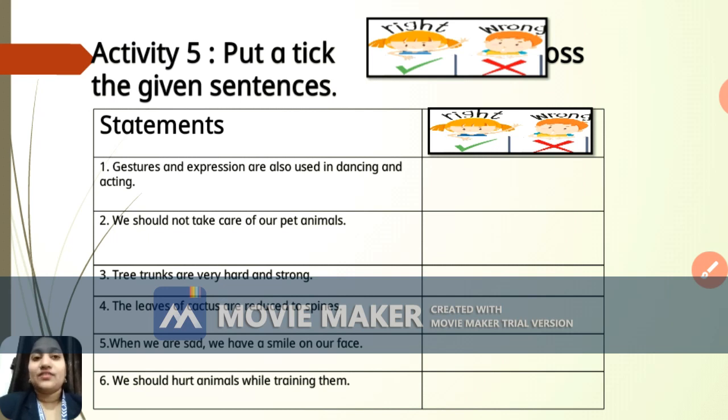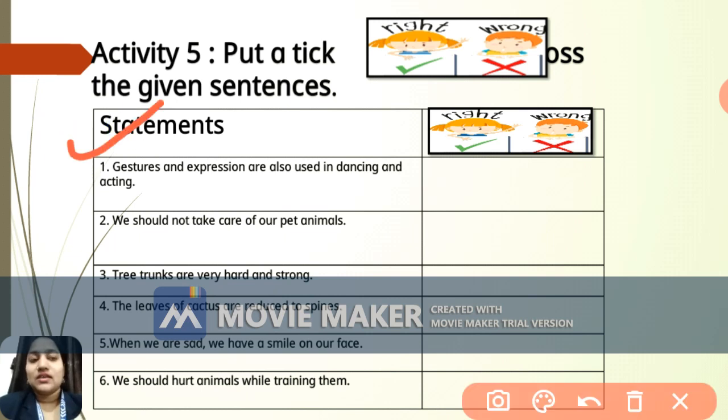Our last activity, this is activity number 5. Put a tick, that is right or wrong, across the given sentences. Here the first part is the sentences, and we need to mark right and wrong accordingly. Let's read the first one. Gestures and expressions are also used in dancing and acting. And the answer for this is right.